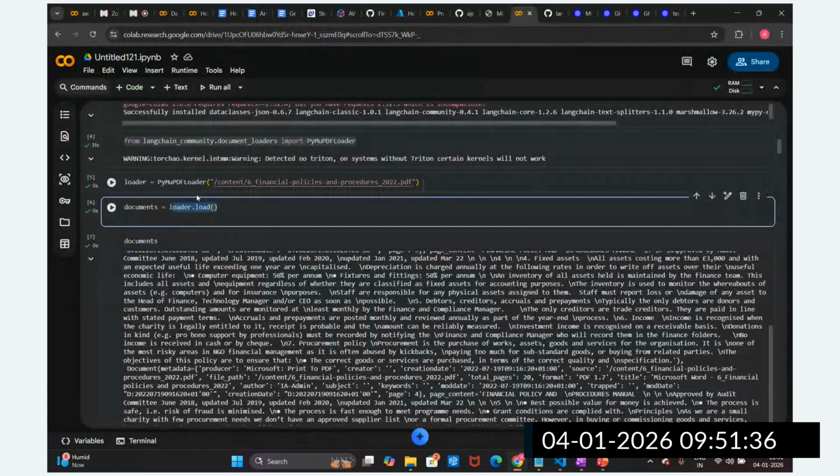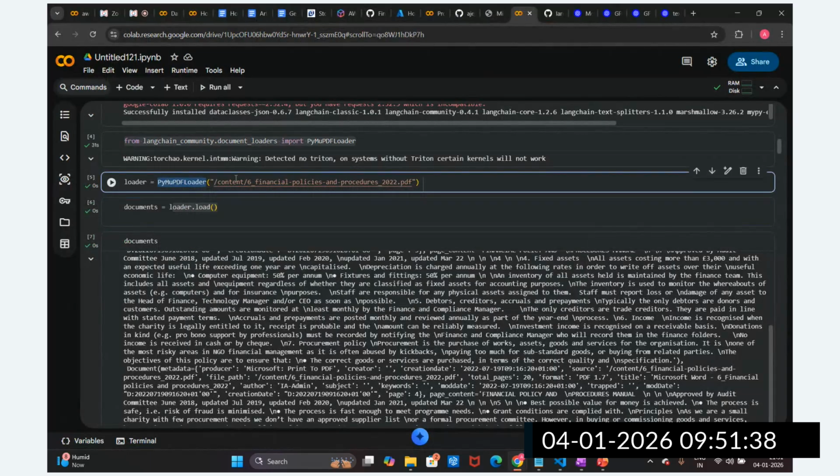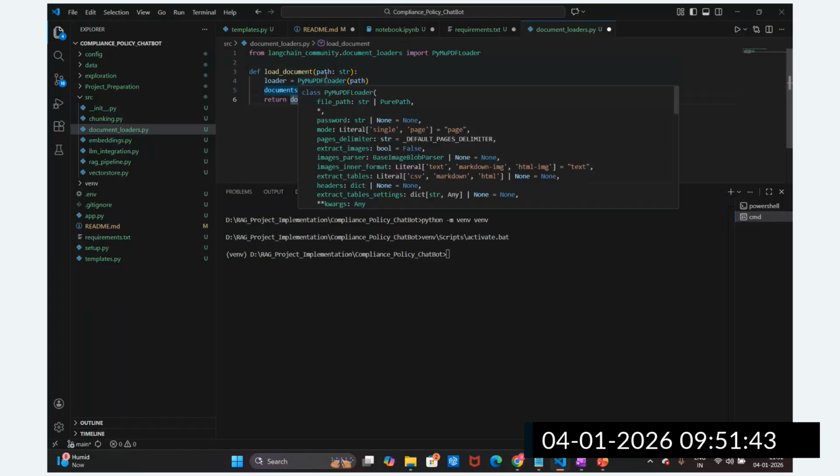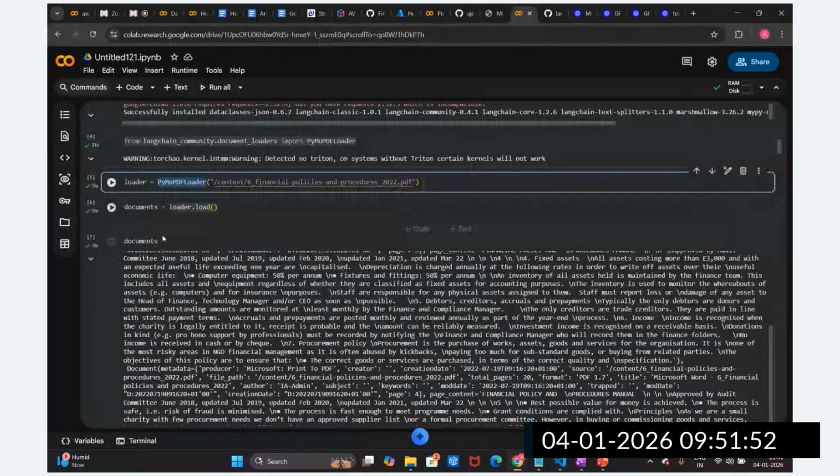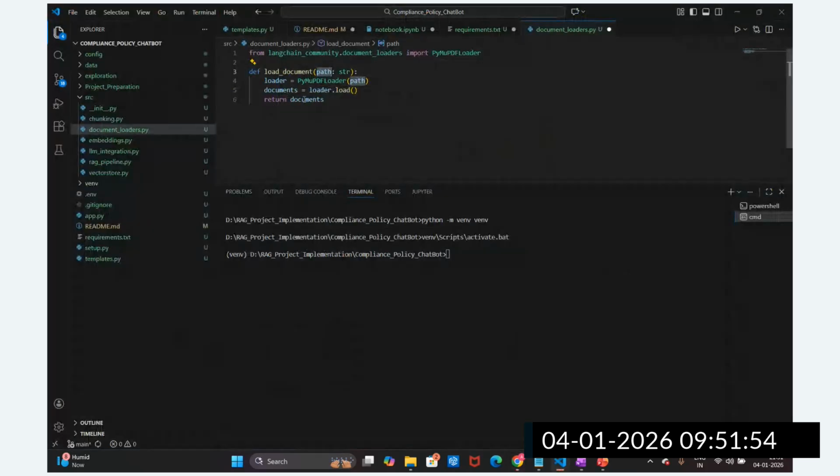See here I have just passed the path. Here I had hard coded it, right? But this path we are going to take from the Streamlit application UI. So that is the reason I have not hard coded it as of now. Then I just call loader.load for the documents. The output of this function is the documents that I return. Same code, just written in function form. I'm going to save this with Ctrl+S. This first part is done, guys.